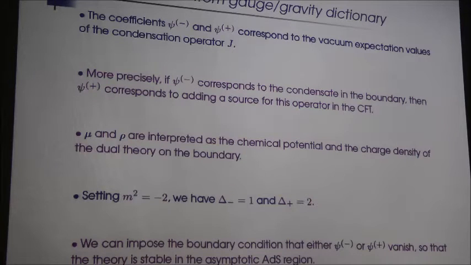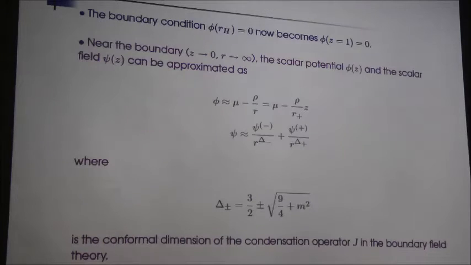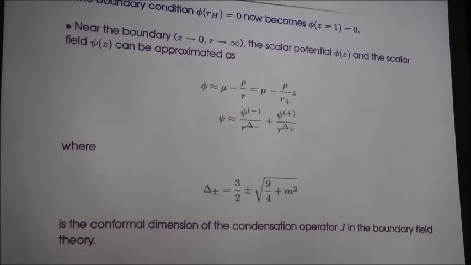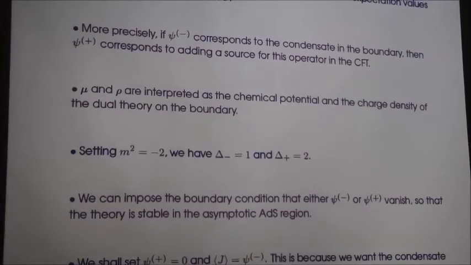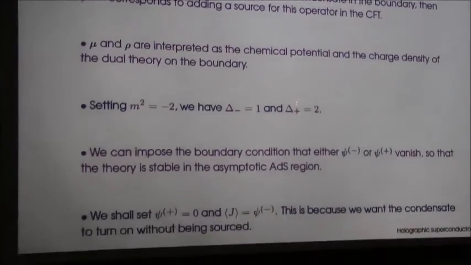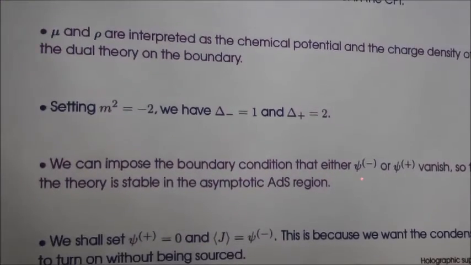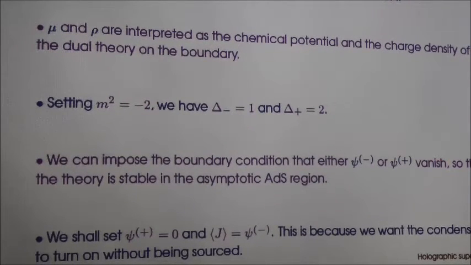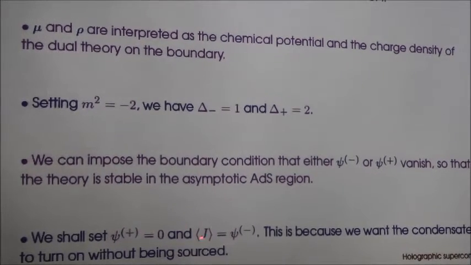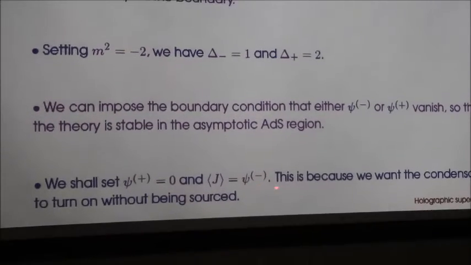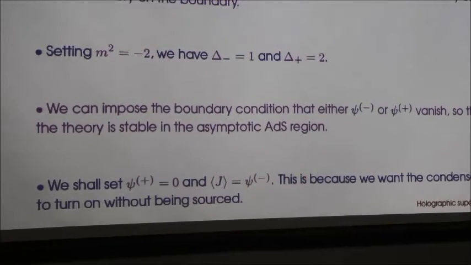Now we shall make a simplification. We shall set m squared to minus 2. If we set m squared to minus 2, then one can work out delta plus and minus: delta minus is given by 1 and delta plus is given by 2. Now we can impose the boundary condition that psi minus or psi plus vanish, so that the theory is stable in the asymptotic radius region. What we have done is set psi plus equal to 0 and J equal to psi minus. The condensation operator is basically psi minus.